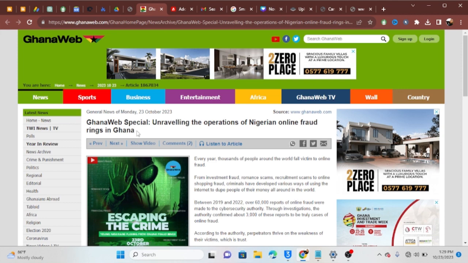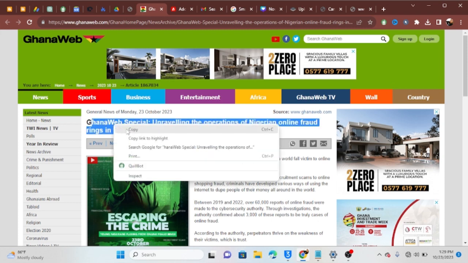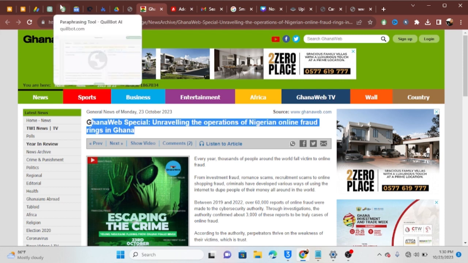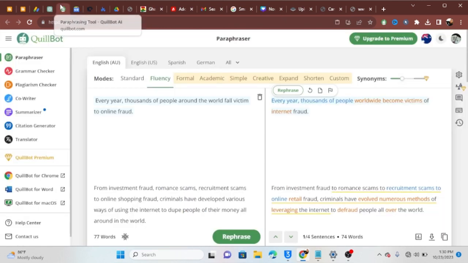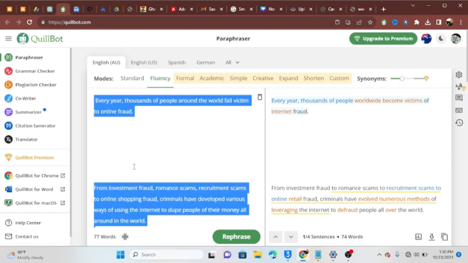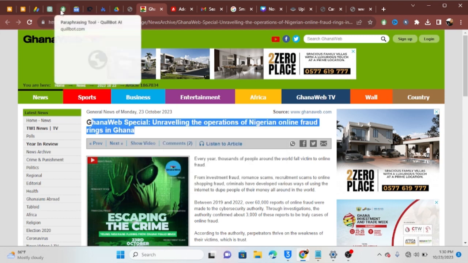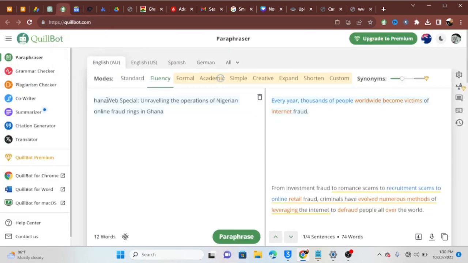Now all that I need to do here is just to copy their first title. Copy the title and go to another website that I mentioned, I think, in my last episode, qboost.com. Come here, create a free account, and paste it here. You are going to paste the article that you copied there. Let me copy it, come here to qboost, paste it here for free, and click on paraphrase, and they are going to paraphrase your article for you.